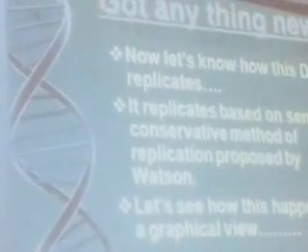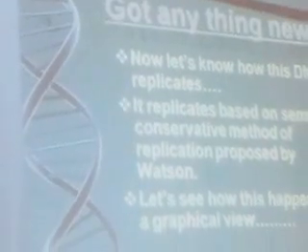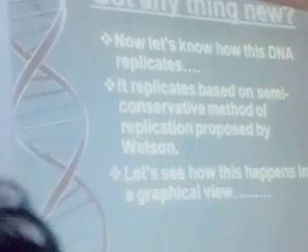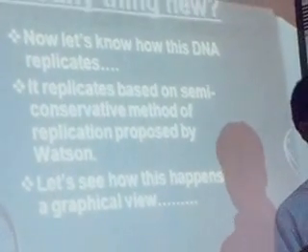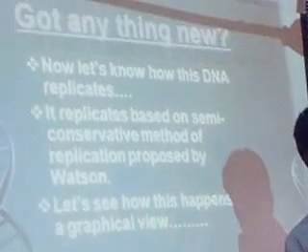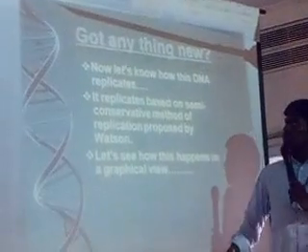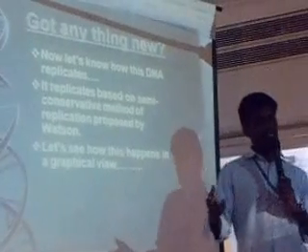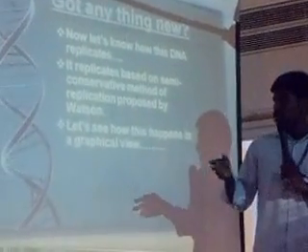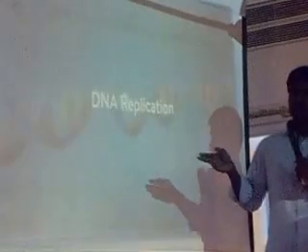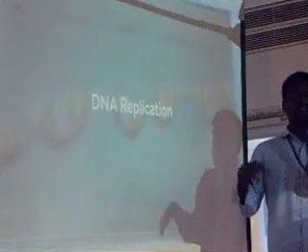Okay guys, got something new, right? What is a cell, what is a nucleus, and what are the chromosomes present in it, a basic overview, right? And now let's know how this DNA replicates. If this DNA replicates itself, it means our genetic information is transferred from us to our offspring, right? So it replicates based on the semi-conservative mode of replication, which was first proposed by Watson. And let us see how this DNA replicates in just a graphical view.